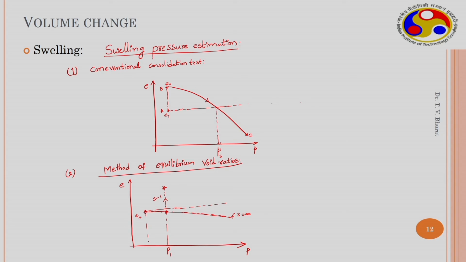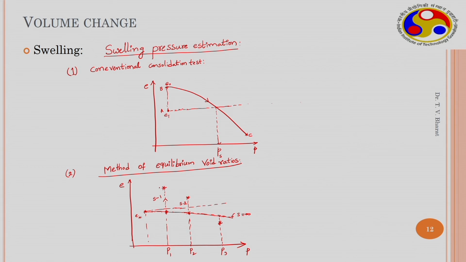Similarly, another sample is taken and compressed to another load level, P2, and allowed to swell by saturating it. This is sample 2. Another sample, somewhere here, under a loading say P3, is wetted, and it exhibits a collapse or compression.